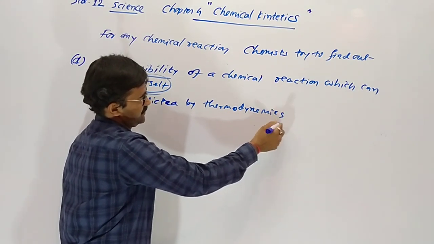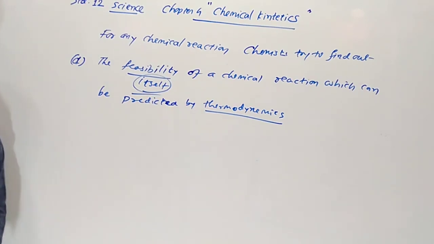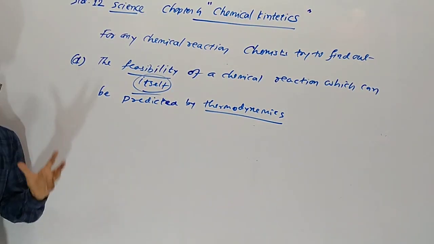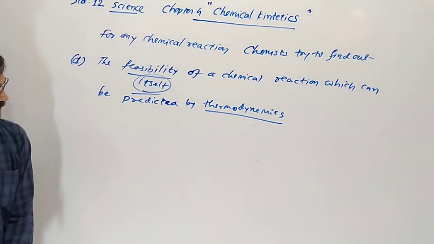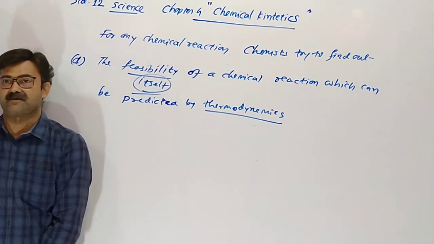Yes, in 11th science, thermodynamics. The feasibility of chemical reaction can be predicted by thermodynamics.